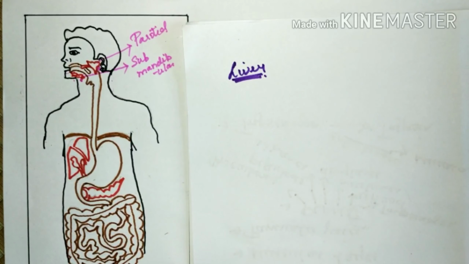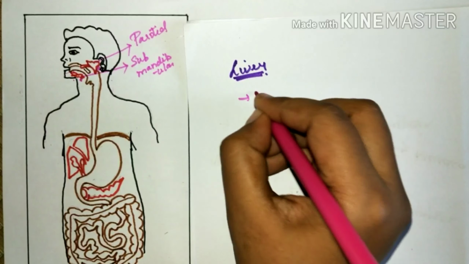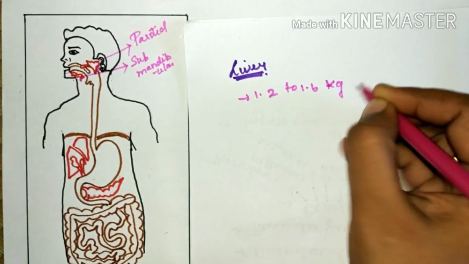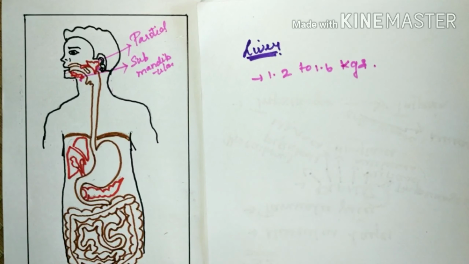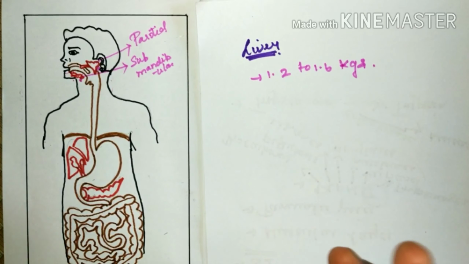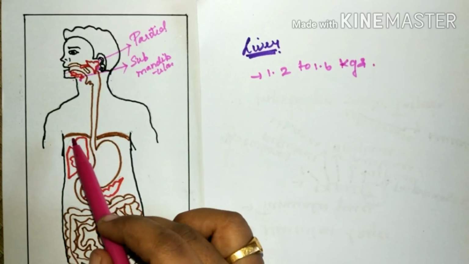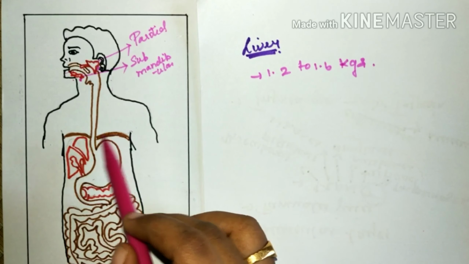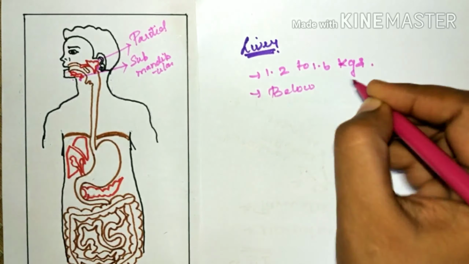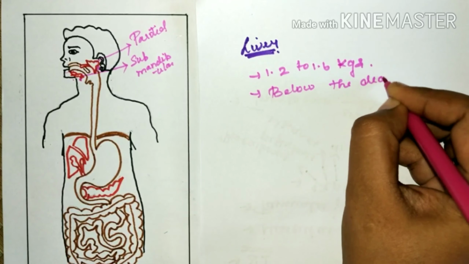Liver, the largest gland of the body. They weigh around 1.2 to 1.6 kgs in an adult human. They are pinkish red colored muscular organs. They are located just below the diaphragm.